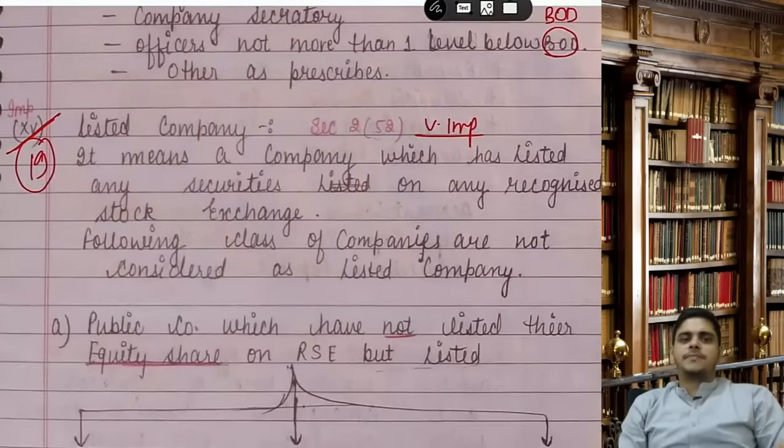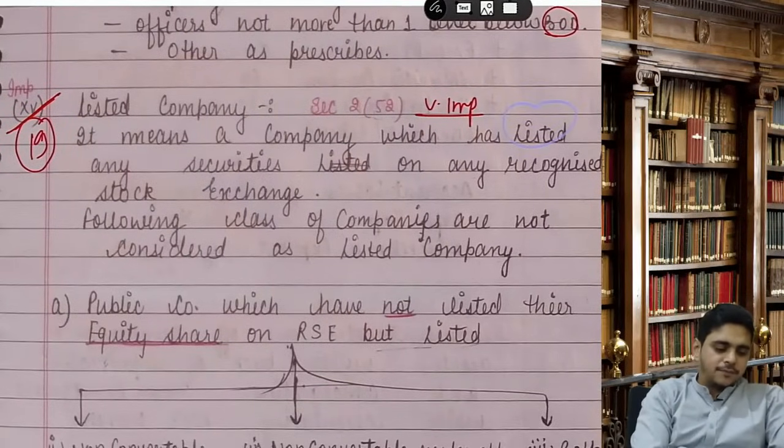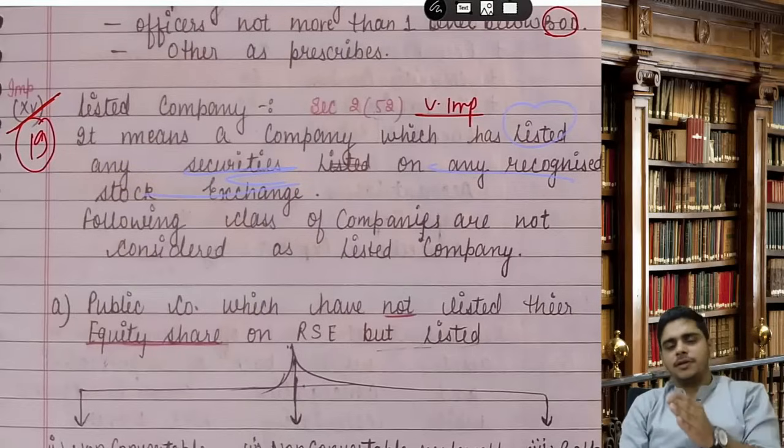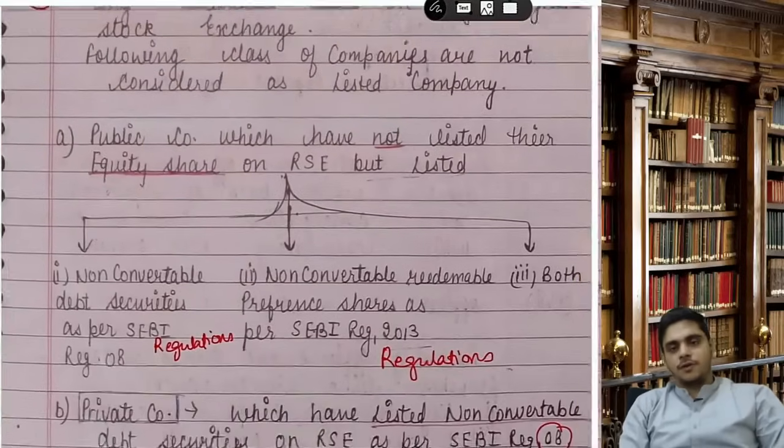Now, very important, the definition of listed company. Listed company means a company which has listed any of its securities on a recognized stock exchange. The following companies will not be considered as listed company.